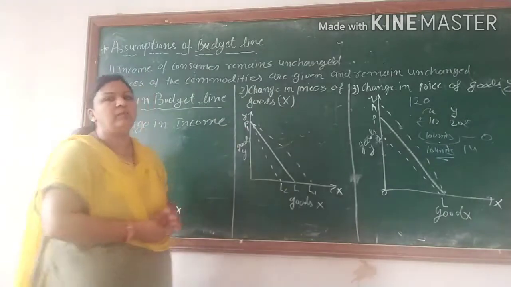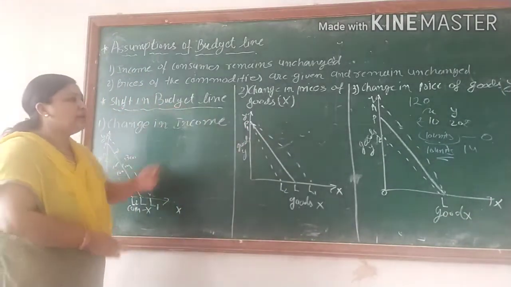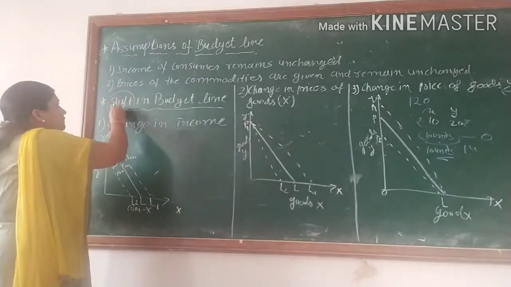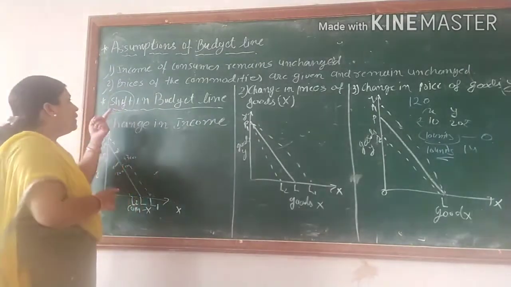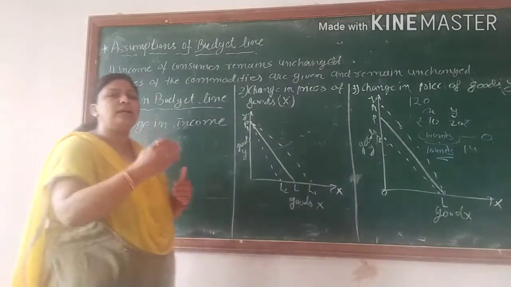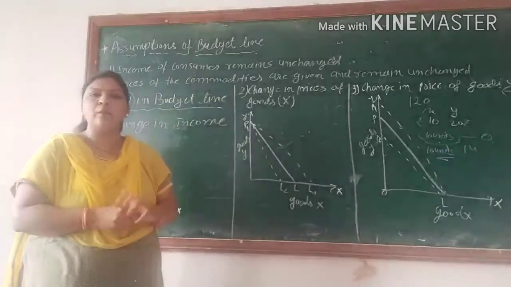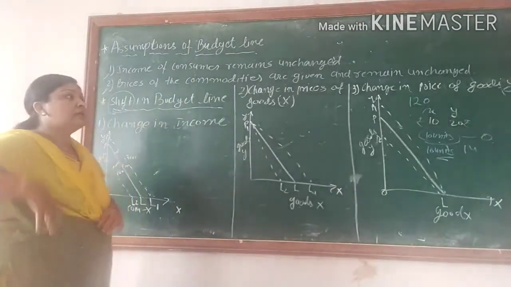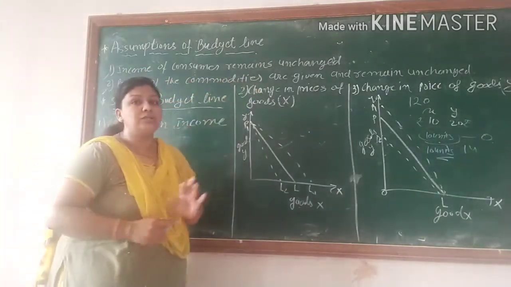Suppose the assumption is not working at all. So what happens with the budget line? There is some shift in the budget line. That is the reason: if these two assumptions are not working properly, the budget line shifts. Clear? Suppose the first assumption, income of consumer remains constant.